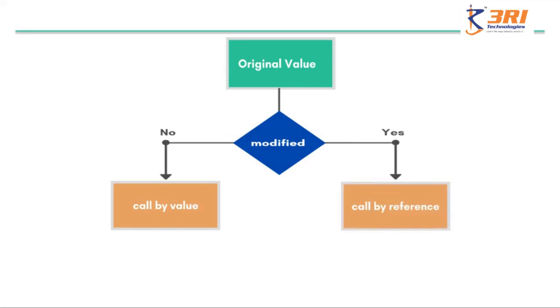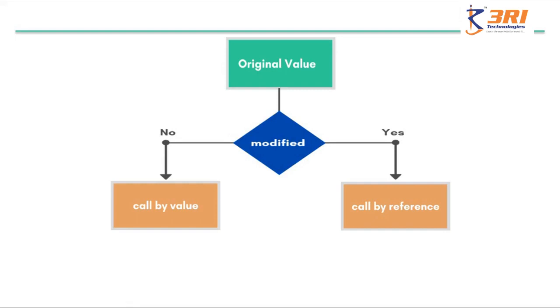Whereas in call by reference, it creates a copy of the reference of that variable in the stack section of memory. It uses a reference to get the value. So when the value is changed using the reference, it changes the value of the actual variable.